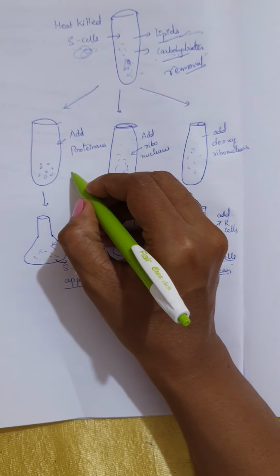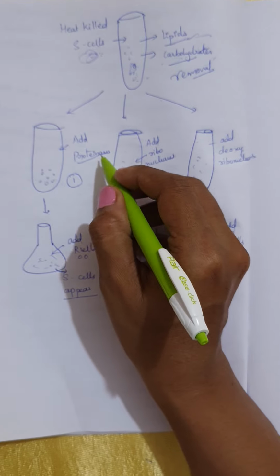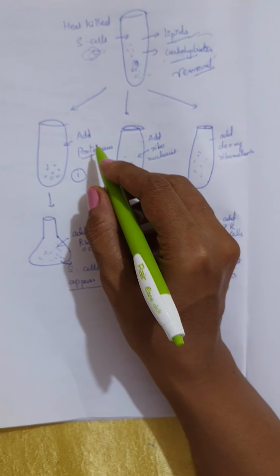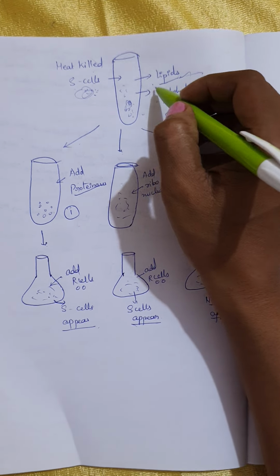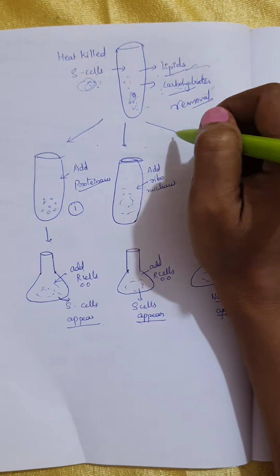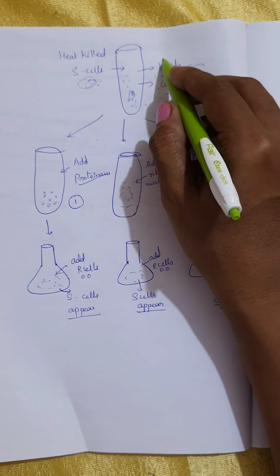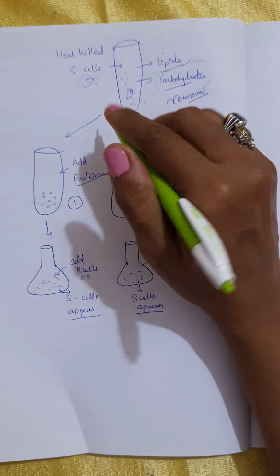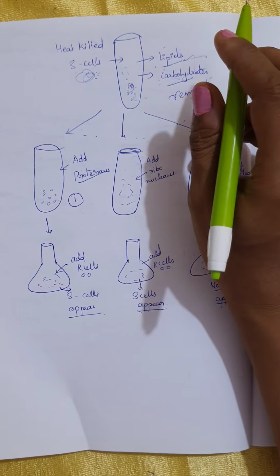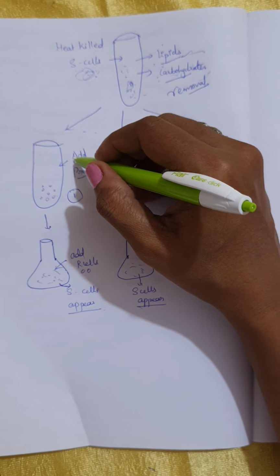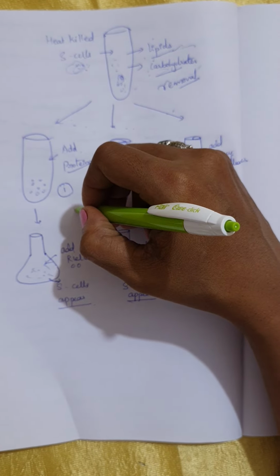In the first test tube, they have added the proteinases actually. What is the function of proteinases? See, everybody knows that in every cell there are lipids, carbohydrates, proteins, DNA and RNA and other materials also present, right? Now here, lipids and carbohydrates are removed. What is remaining then? Proteins remain, DNA remains and also RNA remains. So they wanted to prove whether proteins are carrying and changing the properties of our cells.